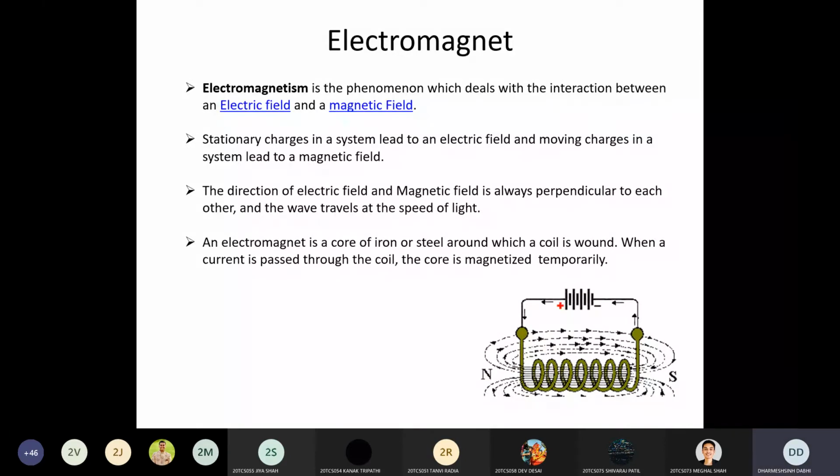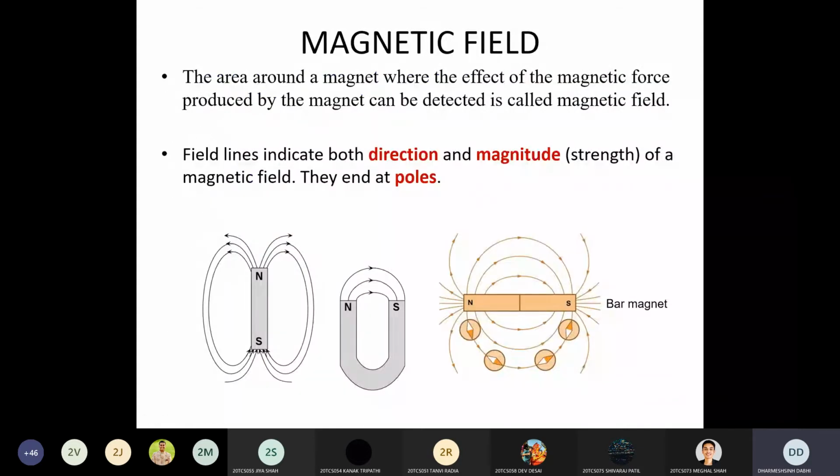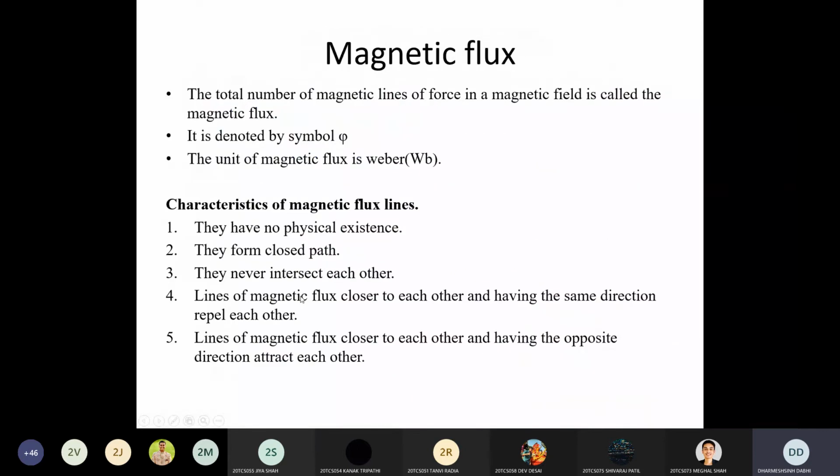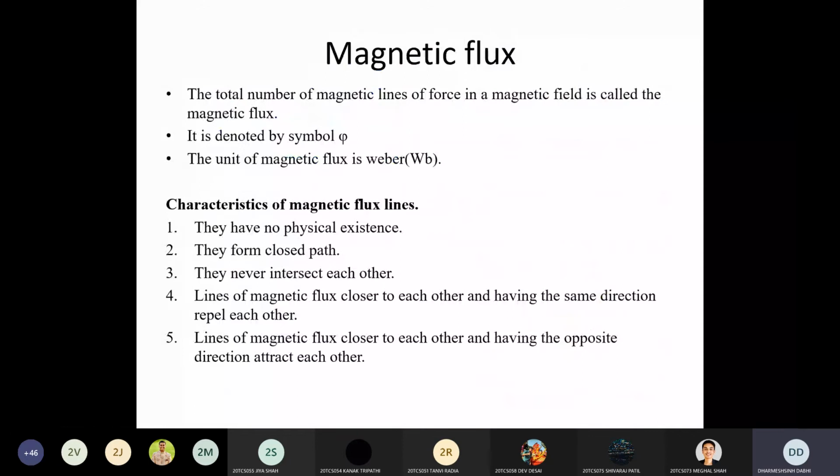No, sir. Okay. So move to the next point, magnetic flux. What is called magnetic flux? As we see in the previous figure, a number of lines are passing from N to S pole. This total number of magnetic lines of force in a magnetic field is called the magnetic flux. If more lines are passing from N to S pole, then we can say that magnetic flux is more. Clear? So magnetic flux is nothing but a summation of the total number of magnetic lines of force in the magnetic field